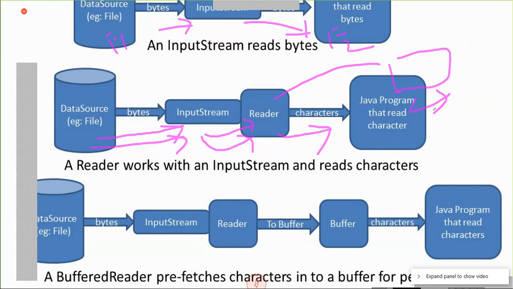Now the last one, buffered reader. See this, as the name implies, there is a buffer. This is some place in physical memory. Your Java program is directly interacting with the buffer, not with the hard disk. An input stream is collecting bytes, then that is processed by another stream reader, then taking into the buffer. We will see such an example after this session.